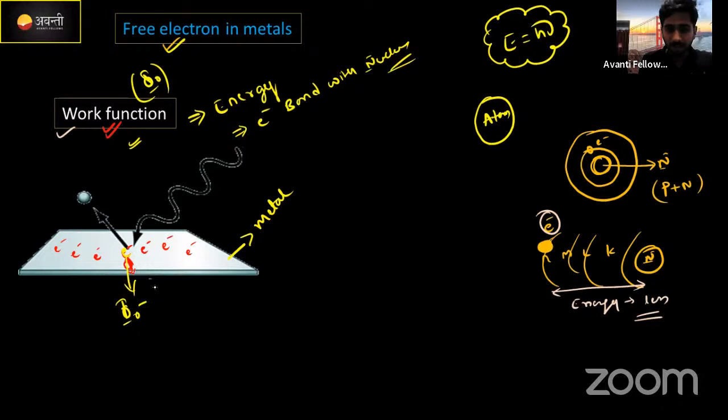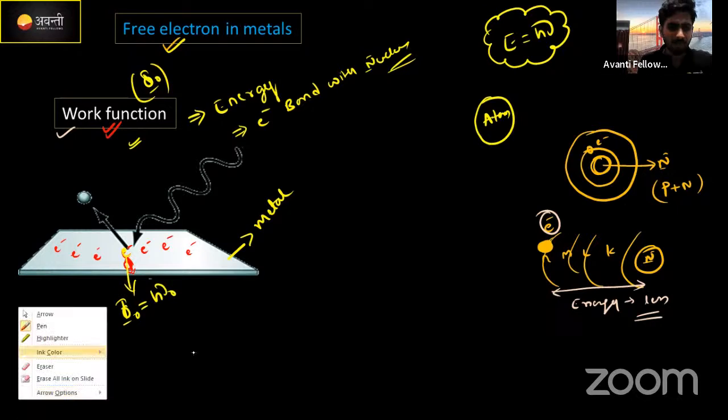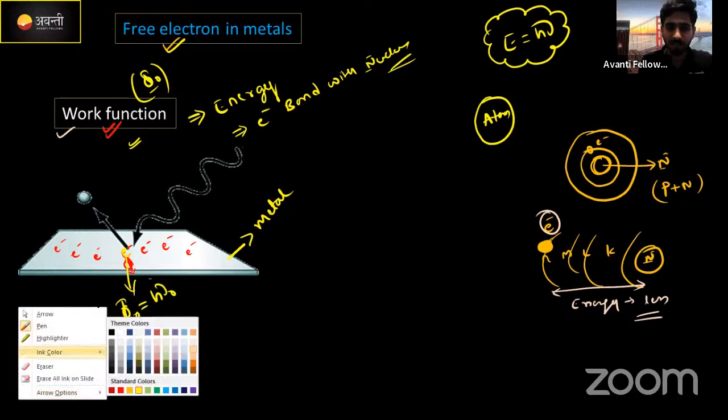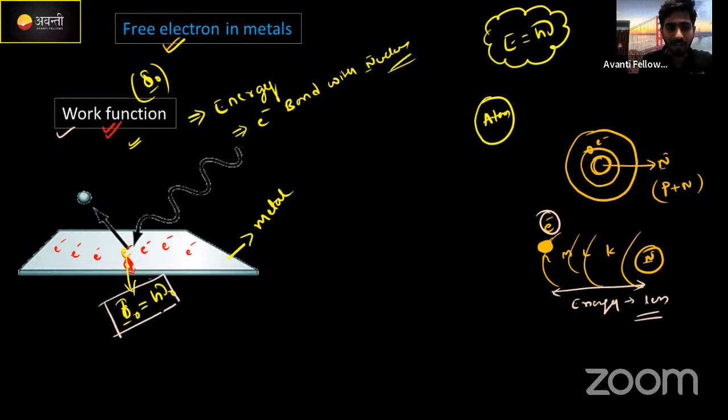Then phi naught को we can write as h nu naught. Okay, this is also energy, no worries. Okay, don't be confused with that. This is also energy, h nu naught. In nu naught क्या है? Work function का frequency होता है. Work function का frequency होता है.